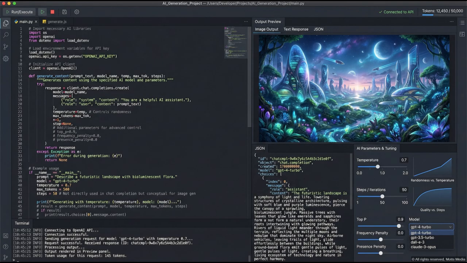For professionals, power and flexibility matter. This sophisticated desktop IDE shows the developer experience. Code on the left displays API calls with customizable parameters. Rich outputs on the right show generated images and structured text. Graphs for tuning temperature and steps allow fine-grained control over creativity and quality. This environment offers the customization and precision that professional workflows demand.